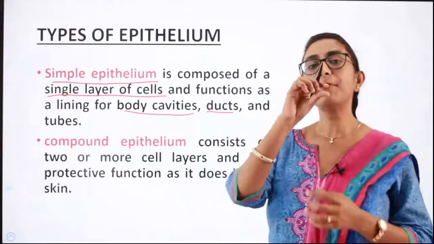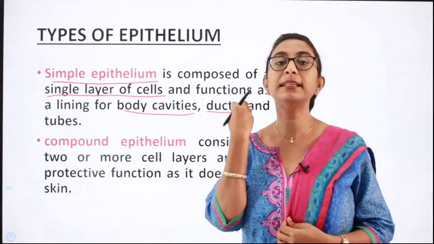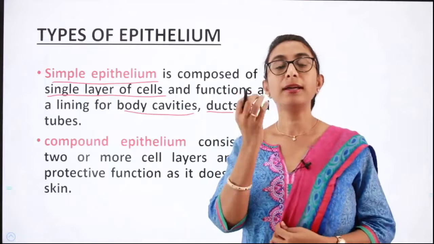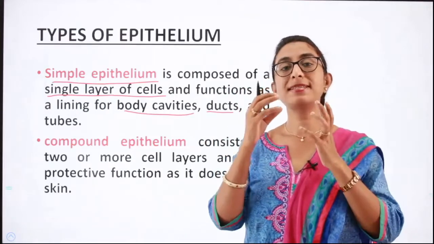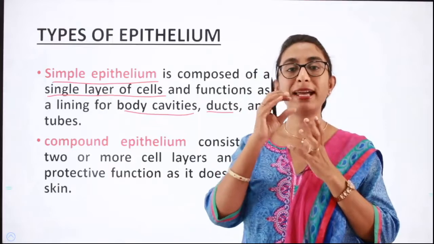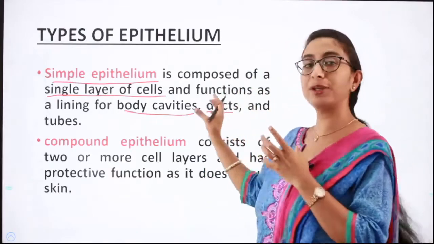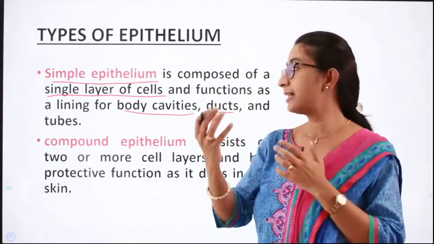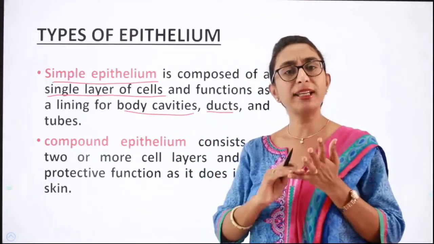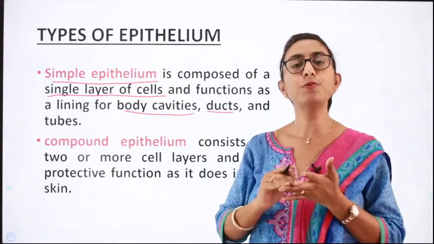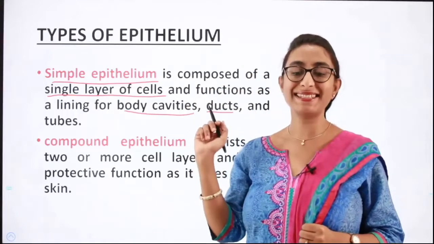Ducts are pipe-like structures where, say, we have certain glands like the salivary gland, and the salivary amylase or other enzymes are secreted into these pipes and come out through the pipe-like structures called ducts, and again tubes. So in all these regions like the body cavities, the ducts and the tubes, you can find simple epithelium, which is a single layer of epithelial cells.